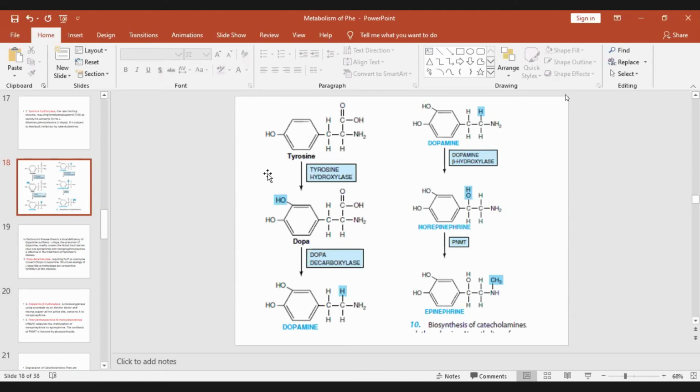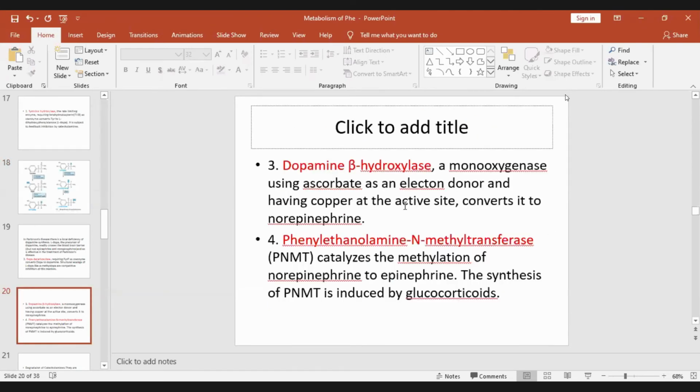So this is a mixed function oxidase, whereas in dopamine beta hydroxylase only one oxygen is utilized. It's a monooxygenase. Then phenylethanolamine N-methyl transferase converts norepinephrine to epinephrine by methylation.